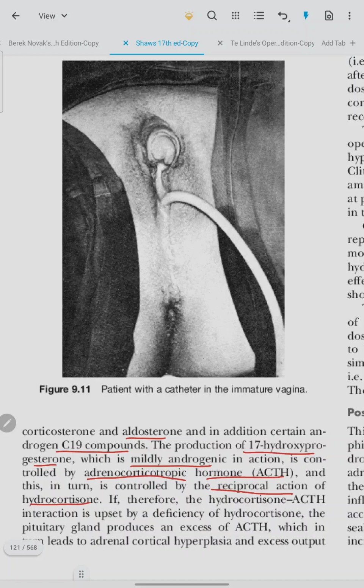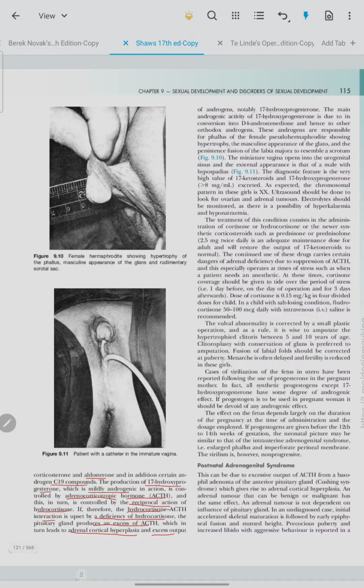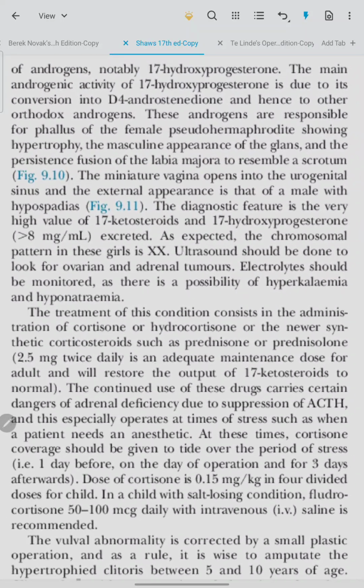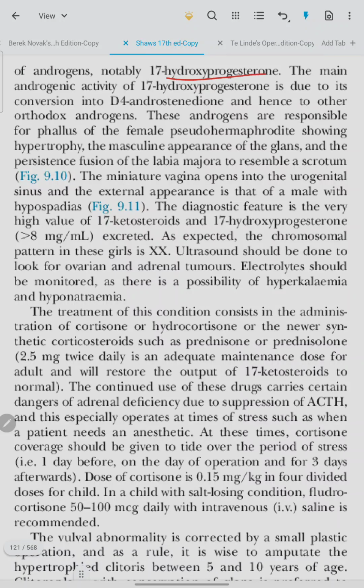If therefore the hydrocortisone ACTH interaction is upset by a deficiency of hydrocortisone, the pituitary gland produces an excess of ACTH, which in turn leads to adrenal cortical hyperplasia and excess output of androgen, notably 17 hydroxyprogesterone. The main androgenic activity of 17 hydroxyprogesterone is due to its conversion to delta-4 androstenedione, hence the other orthodox androgen.